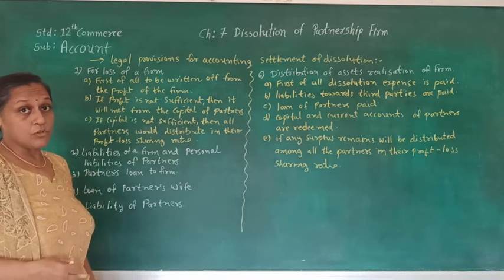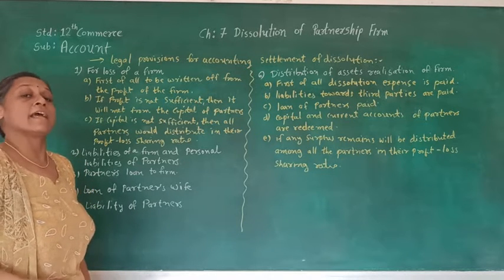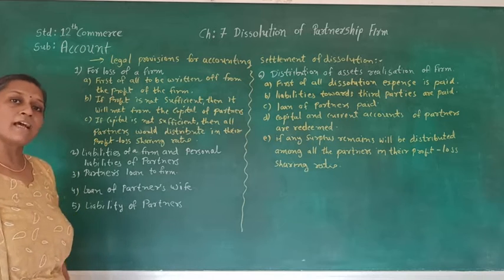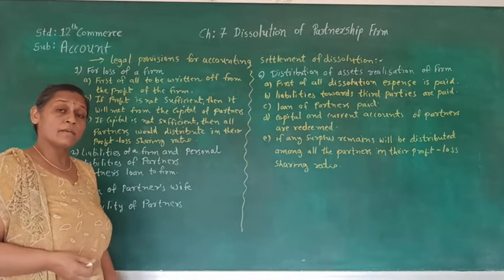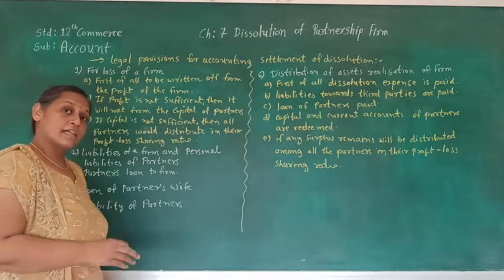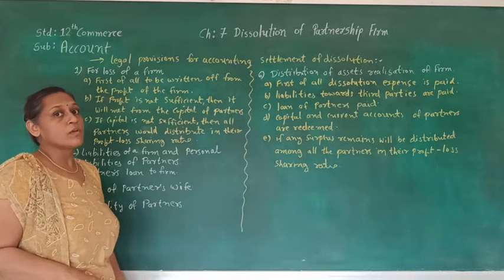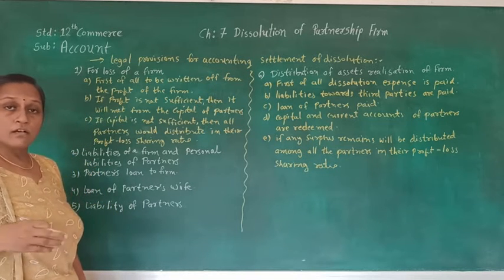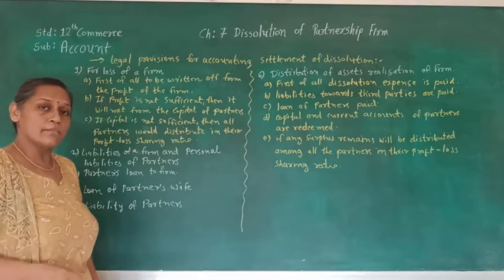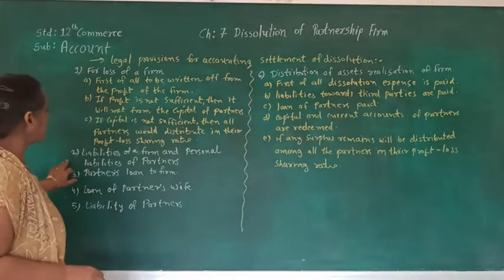The partners are supposed to sell their personal assets and pay off their personal liability, and whatever surplus remains is supposed to be brought to the partnership firm.